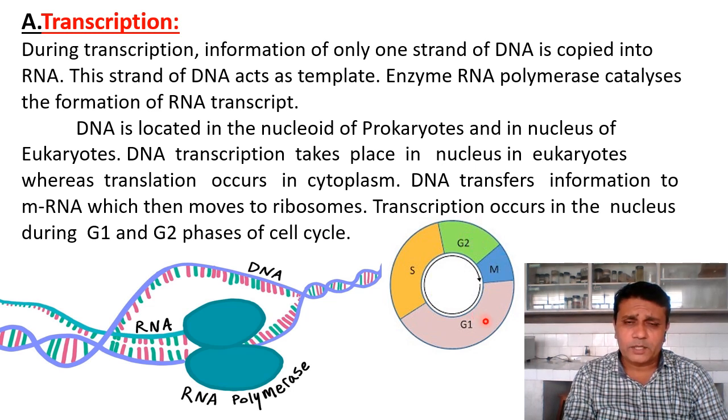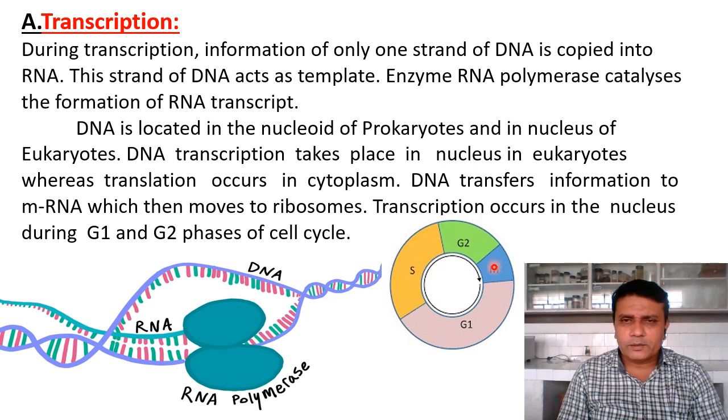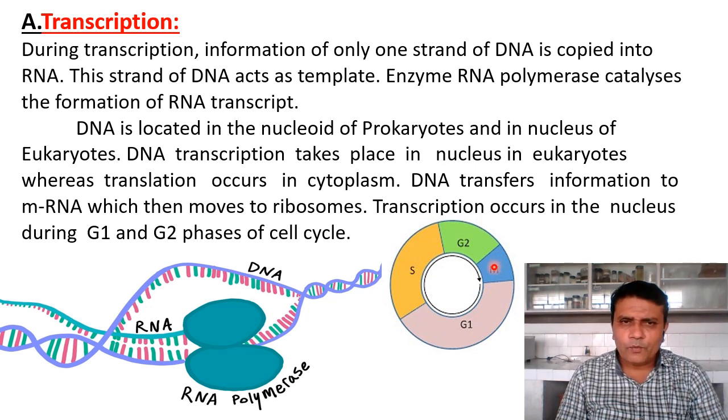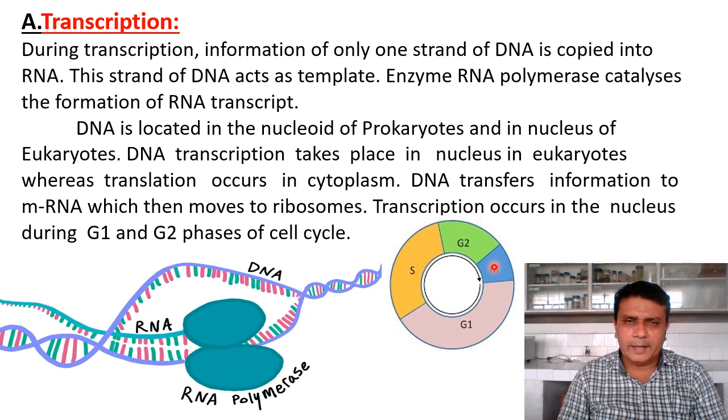The first phase is called G1, then comes the S phase, then the G2 phase, and the M phase has different stages like prophase, metaphase, anaphase and telophase. So during the G1 and G2 phases of the cell cycle, transcription or formation of messenger RNA on one of the DNA strands occurs.